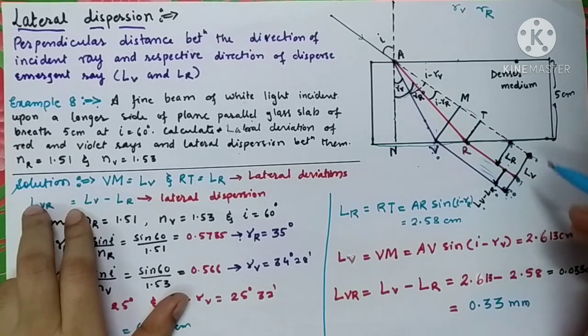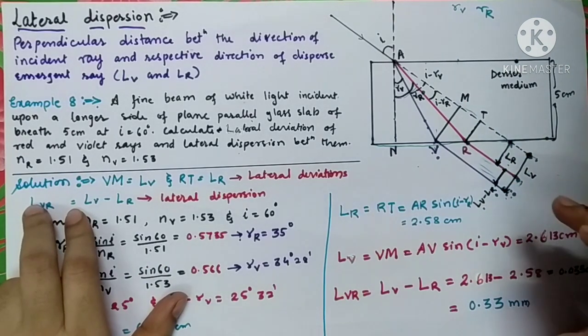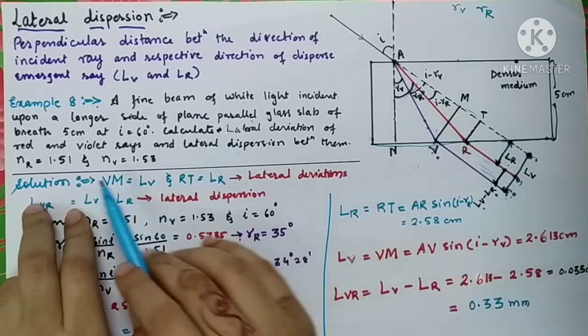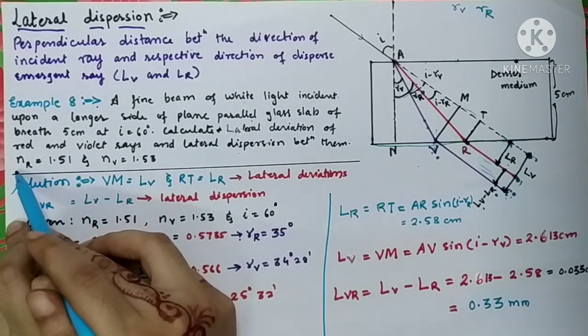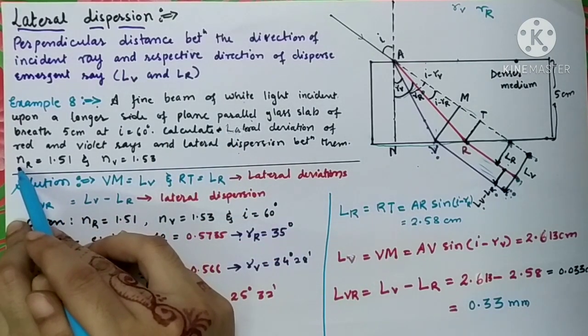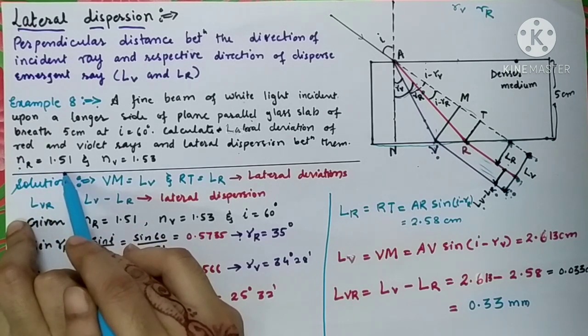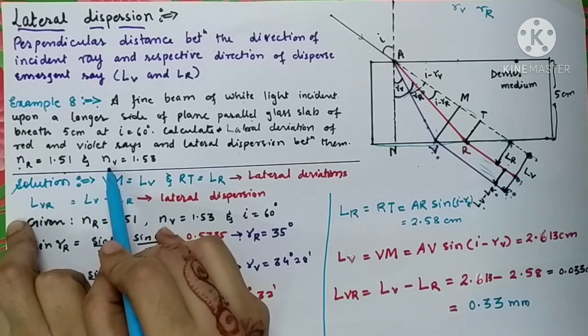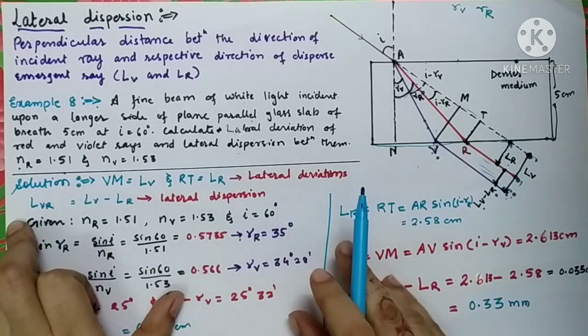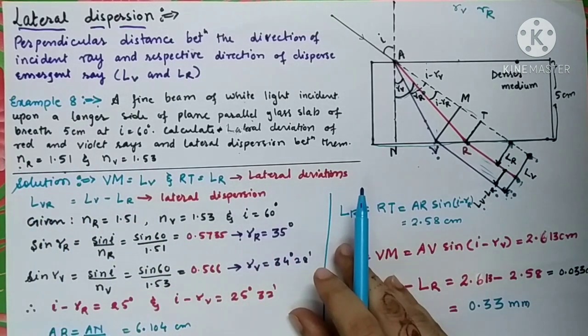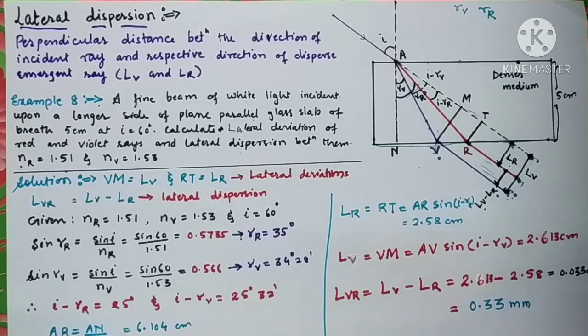Means you'll have to calculate LV minus LR, provided that the refractive index of glass for red color is 1.51 and for violet color is 1.53. As I told you, different colors travel with different velocity, so each color will find a different refractive index for the same glass slab.